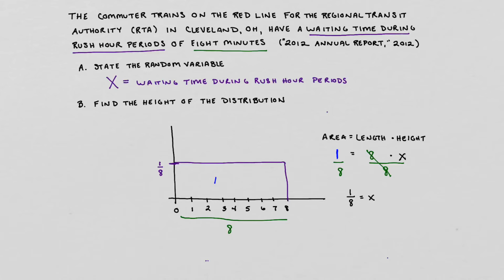So that would mean that we would be waiting anywhere between 0 and 4 minutes, which means that we have a length of 4 for our uniform distribution. We are going to assume that it's a uniform distribution. So the height must be 1/4, because again, 4 times 1/4 would give me that area of 1. So let's go ahead and apply this to the next portion of this problem.